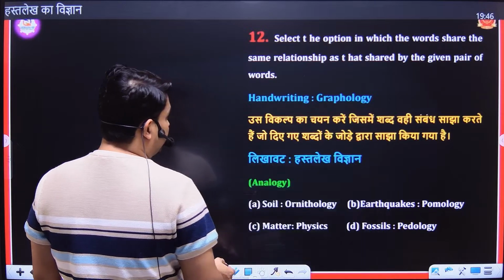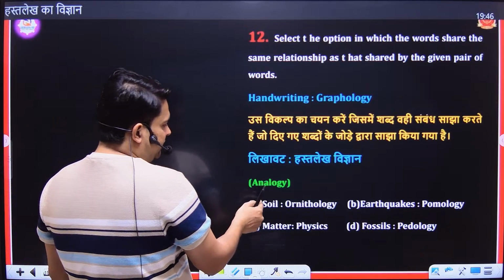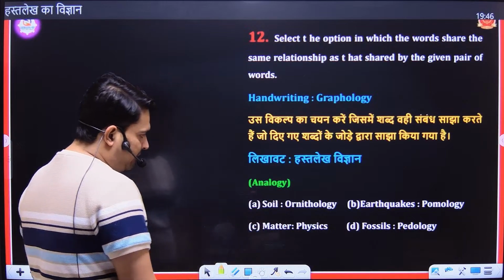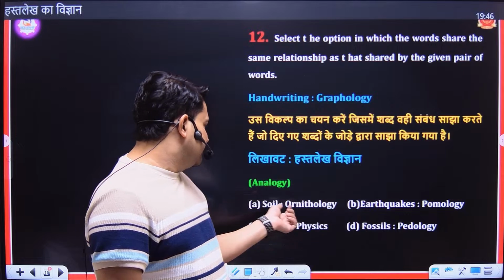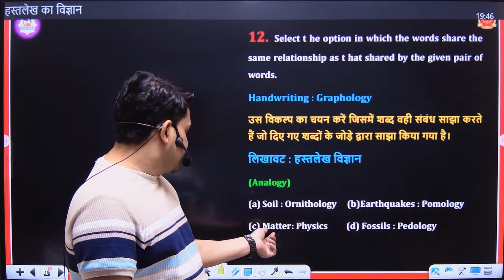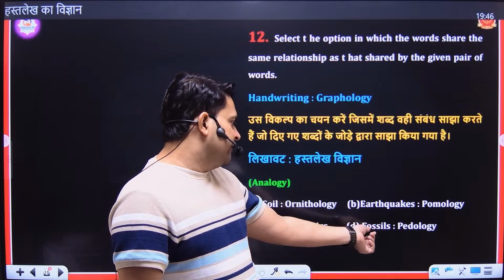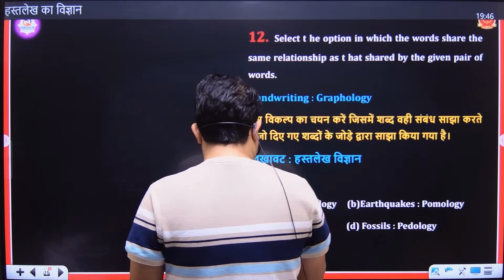The science of handwriting is called graphology. We have 4 options. The study of birds is called ornithology. The study of earthquakes is called seismology. The study of matter is called physics, and the study of fossils is called paleontology. So option number C is correct.